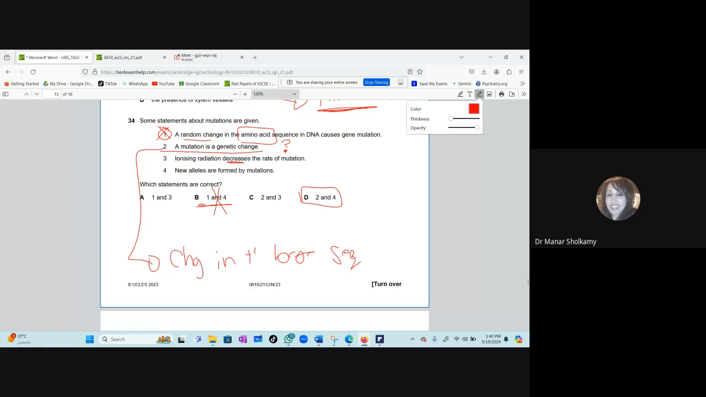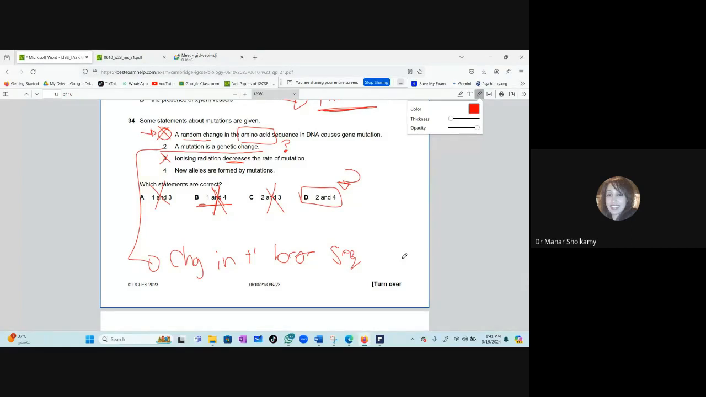3, ionizing radiation decreases the rate of mutation. What do you think, boys? Radiation increases or decreases mutation? Increases, of course. So 3 is wrong. I'm going to exclude any option that has number 3, and I will exclude any option that has 1. So A is wrong, B is wrong, and C is wrong. We will be left only with D.